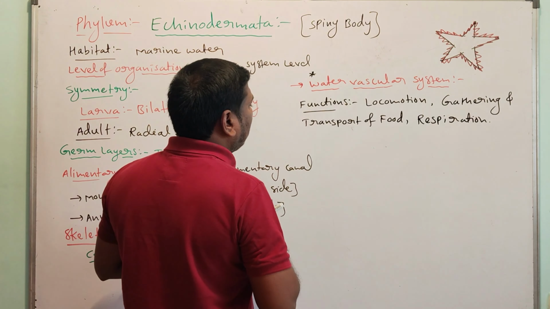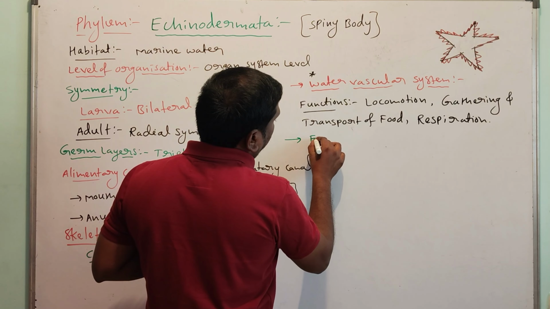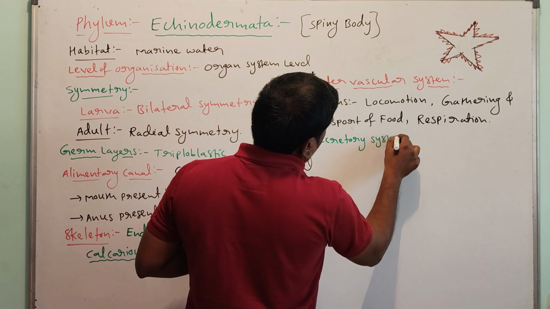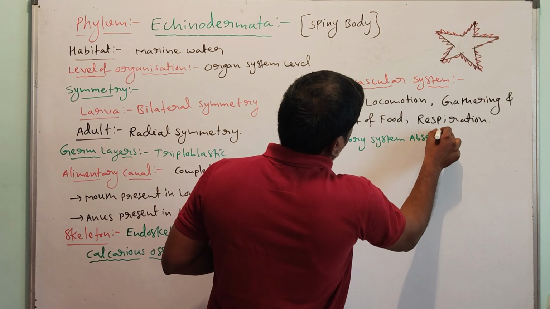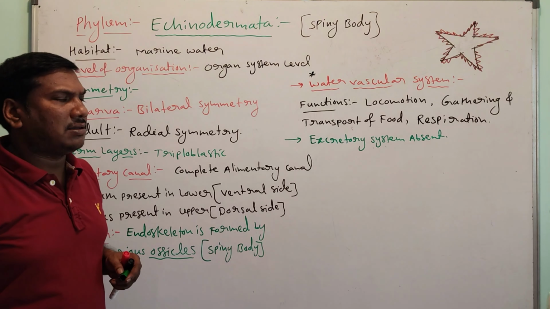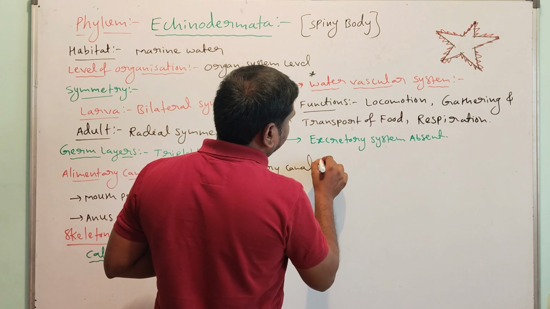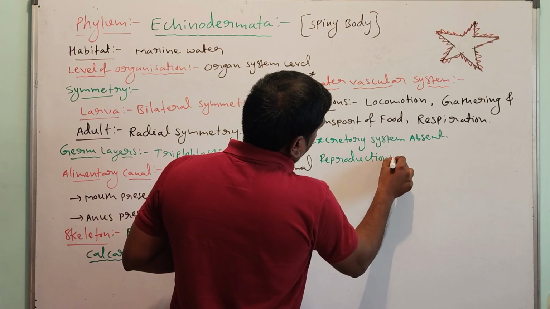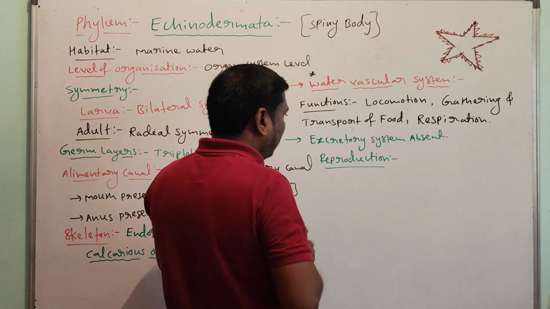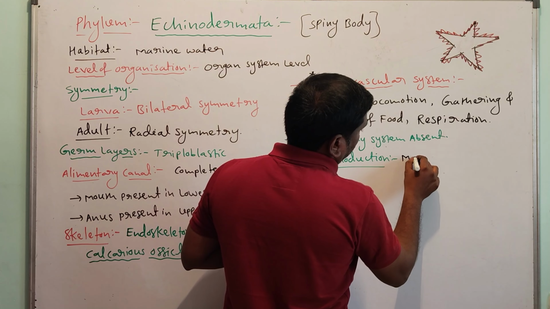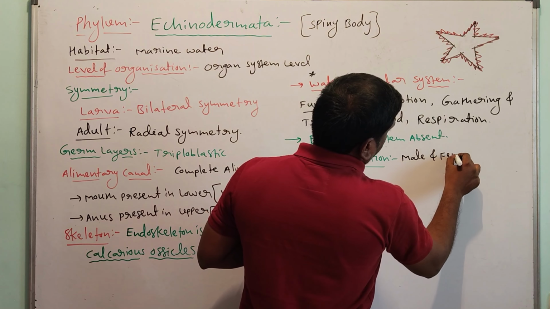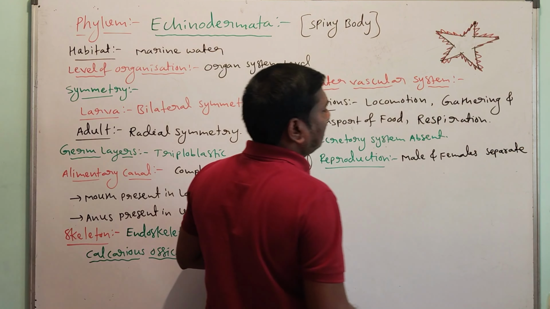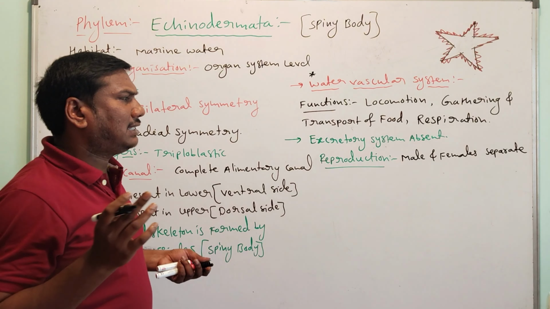Next one, in echinoderms the excretory system is absent. Next one, reproduction. In reproduction, males and females are separate, so they are dioecious.